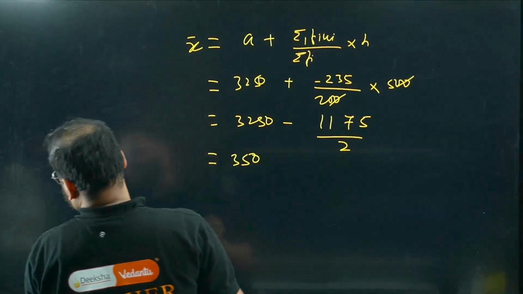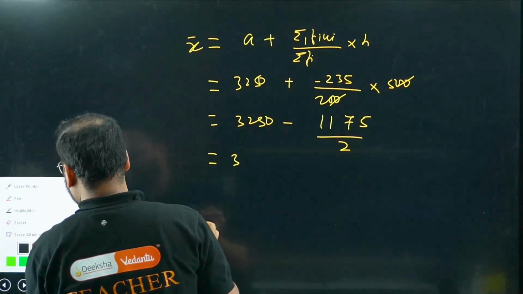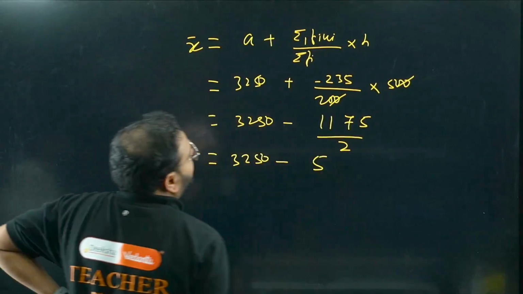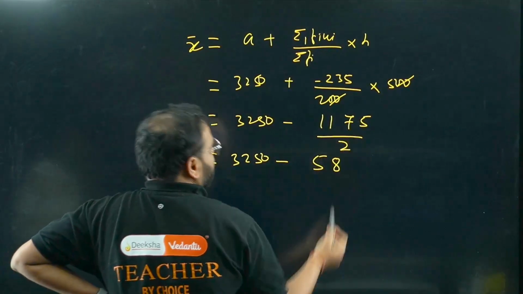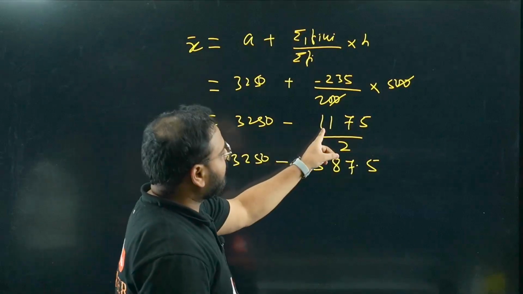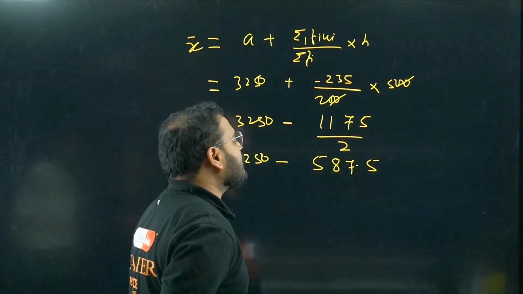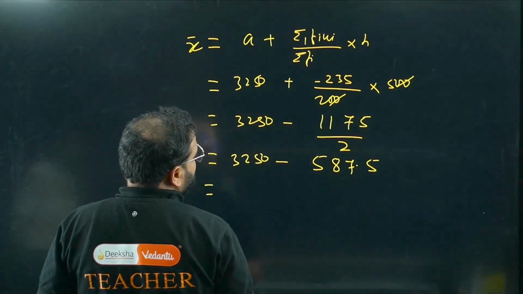3250 minus 587.5. 2 5s are 10, 2 8s are 16, we have again 1 left. 14, 2 7s are 14 plus 5. 2 5s are 10, carry is 1. Subtract this.